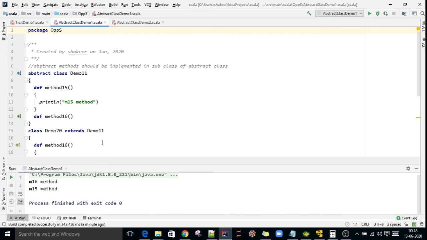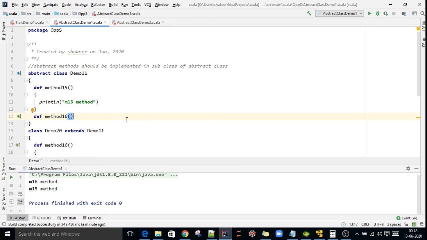This is an example of an abstract class, and this is very important in terms of interviews. They will ask what is an abstract class, what is an abstract method, what is the advantage, like that. What are the advantages of an abstract class? In a project, if we don't know the complete implementation of a particular requirement, and in future you want to complete that implementation, that time you can declare a class as abstract.